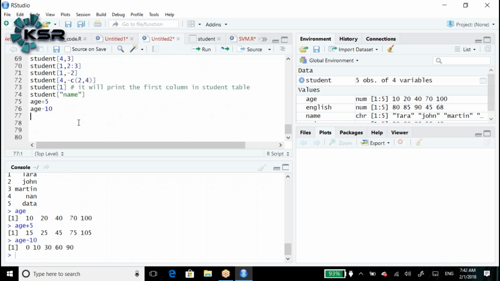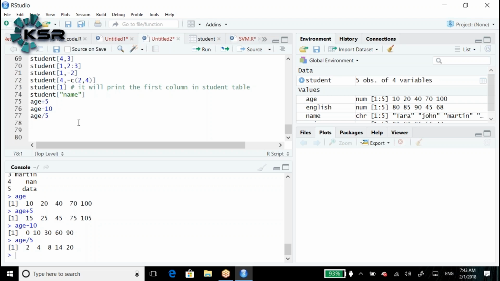Now age divided by 5: 2, 4, 8, 14, 20. The same way, we are adding the values. So that means for a numerical vector, we can add, subtract, multiply and divide.